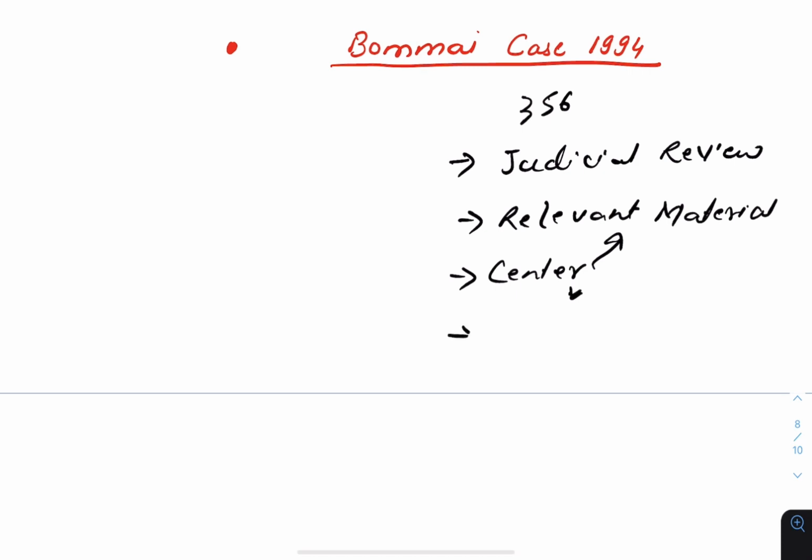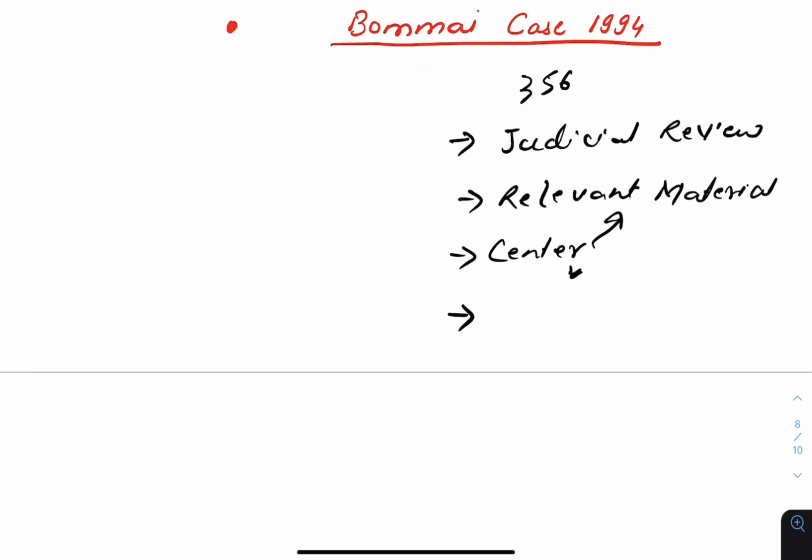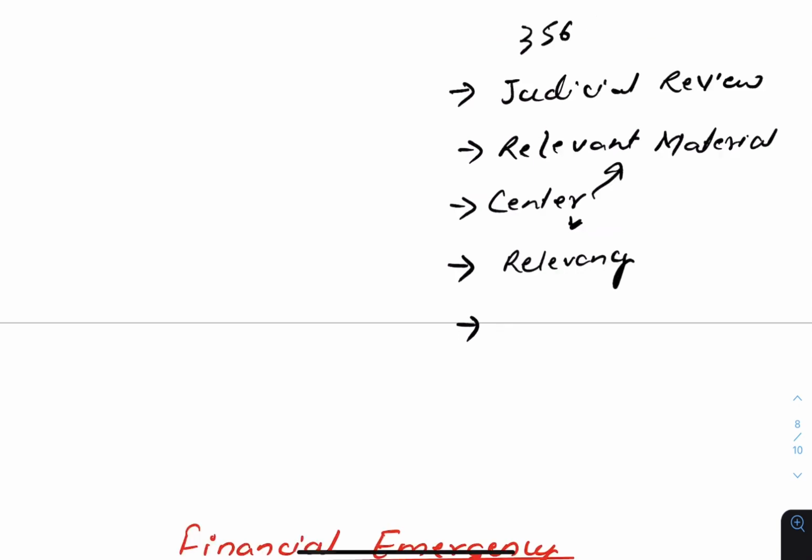Third, the burden lies on the center to prove. Fourth, the court cannot go into the correctness of the material or its adequacy, but it can see whether it is relevant to the action. Fifth, if the court holds the presidential proclamation to be unconstitutional and invalid, it has power to restore the dismissed state government. Sixth, the state legislative assembly should be dissolved only after the parliament has approved the presidential proclamation.